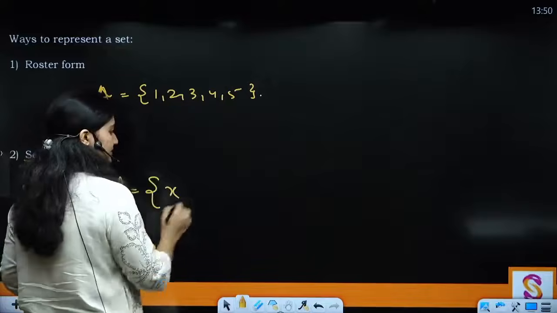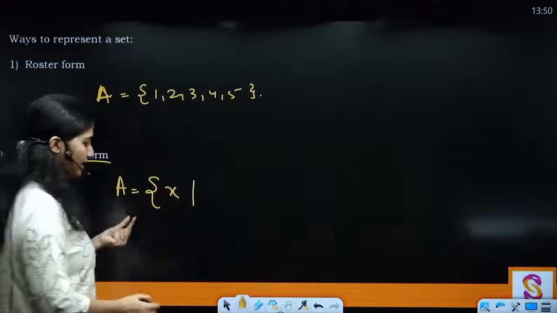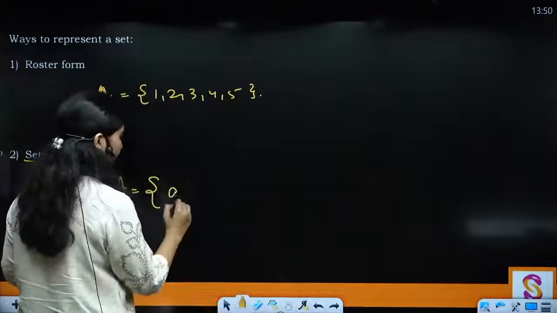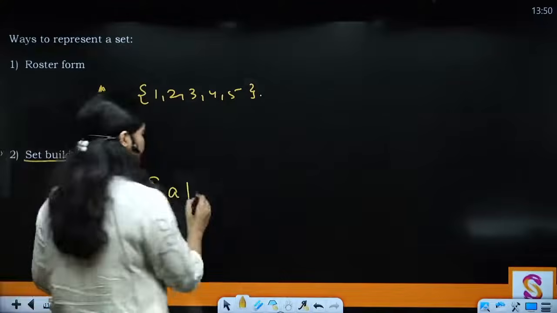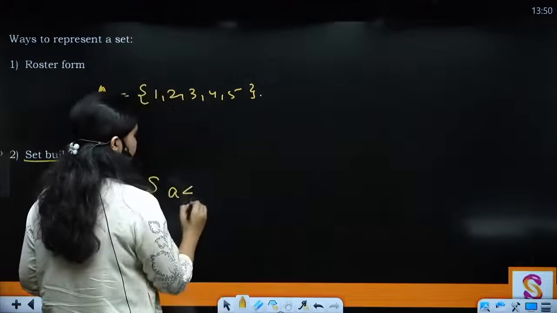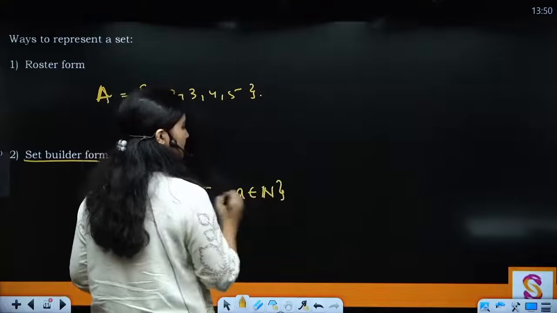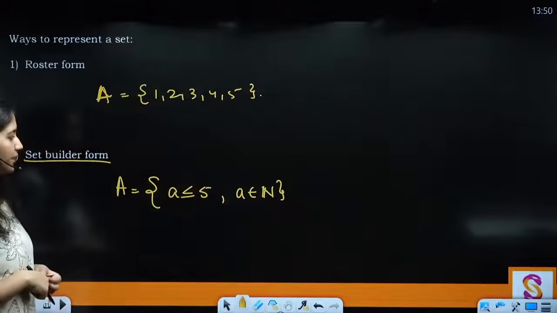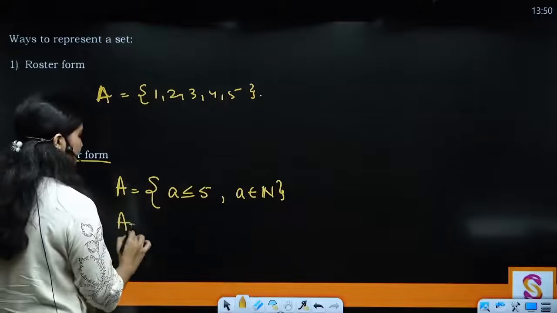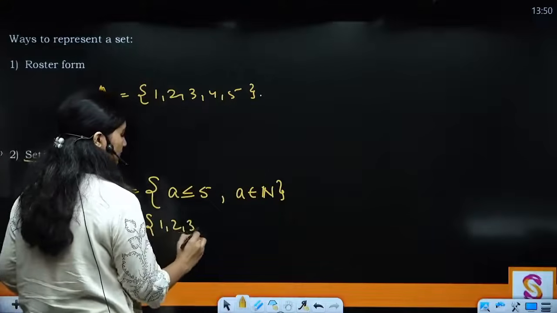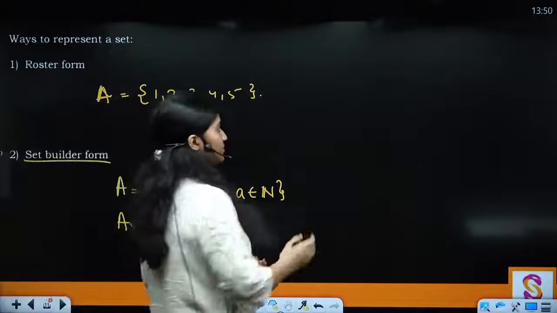Let's say x, right? X comes here, x is an element of this set, or I can say small a is going to be an element of this set. And what is the property of a? Or I should say a is less than equals to 5 and a belongs to natural numbers. Clear? Okay, so from here we will know, I can build the set from here, that is your 1 2 3 4 and 5. Clear?